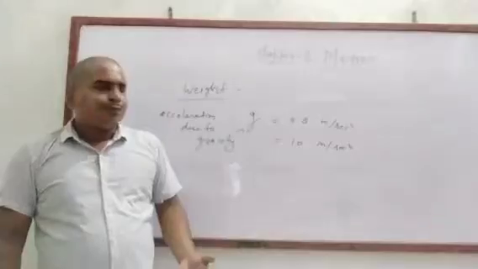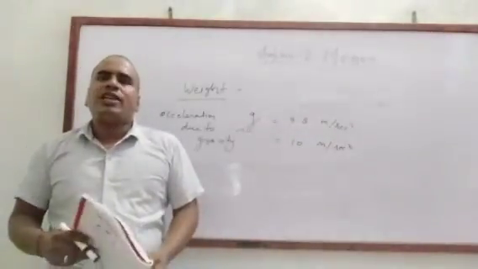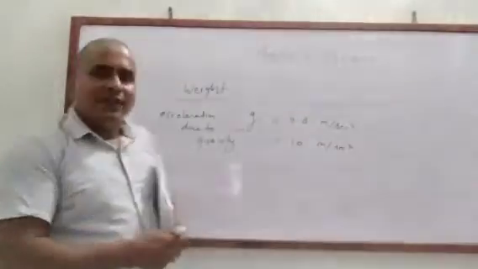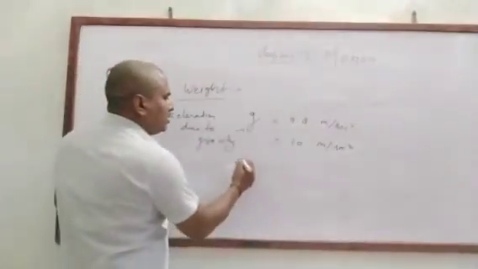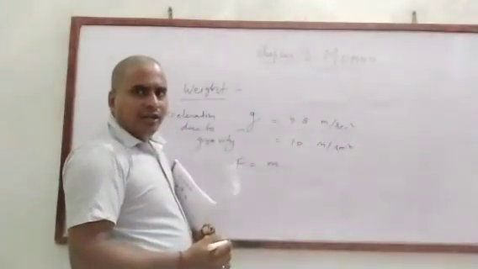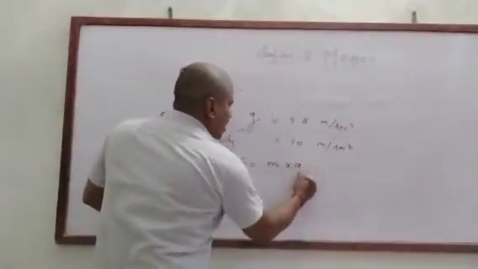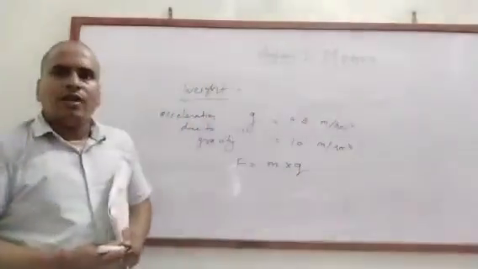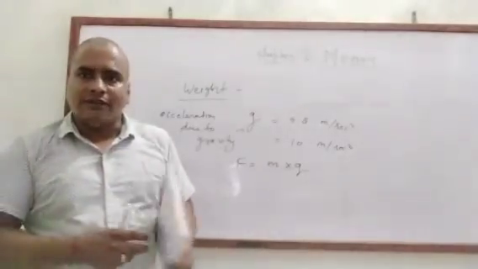So that's why the weight of an object will be different. It is not a fixed quantity. We define weight in terms of force. The force acts on the whole mass of a body due to the action of gravity.